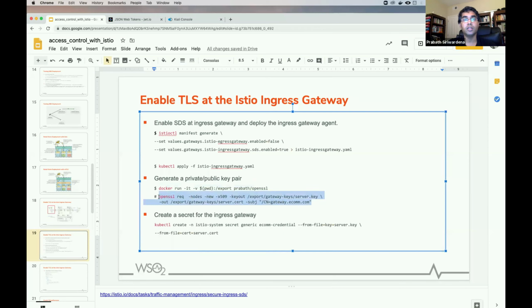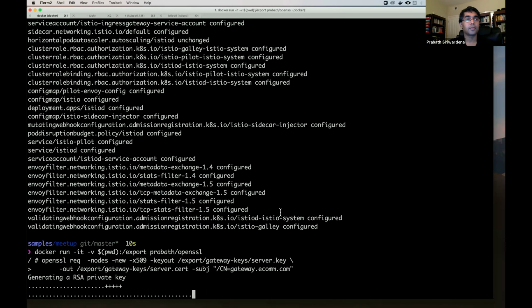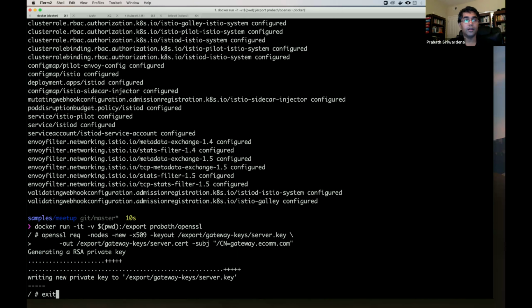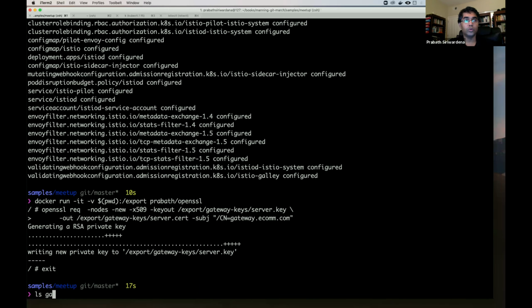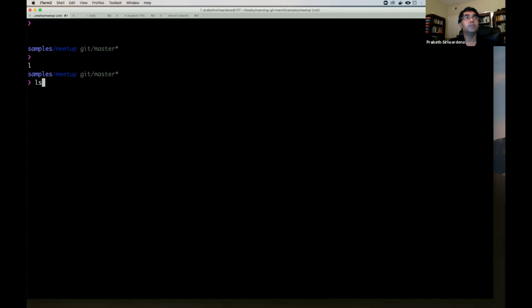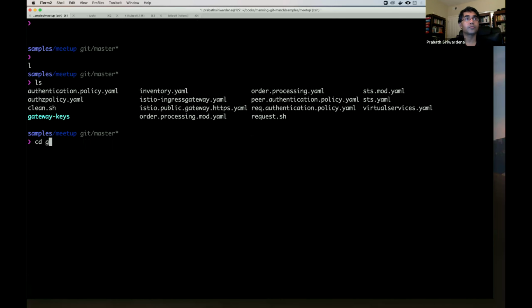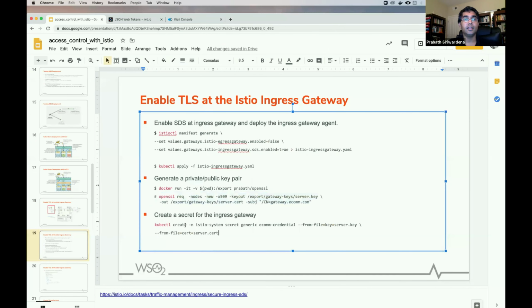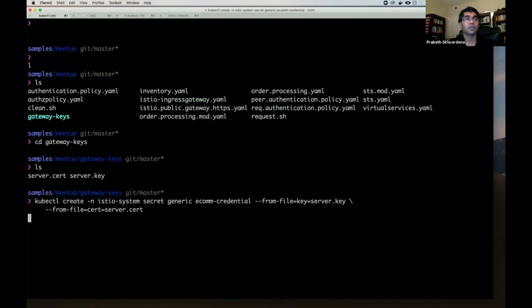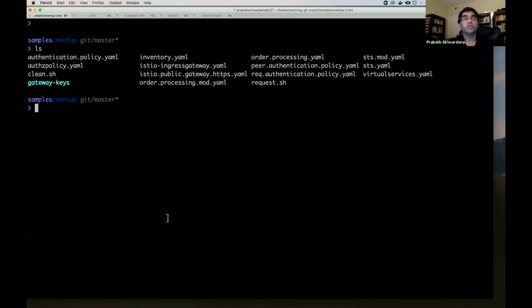Here you can see I'm using gateway.ecom as the CN for my certificate. So this generated the keys. If you go to the gateway keys directory, you should be able to see it. Now I need to create a secret using the certificate and the key. Okay, done. We call it ecom credentials. Okay, so now we have credentials.